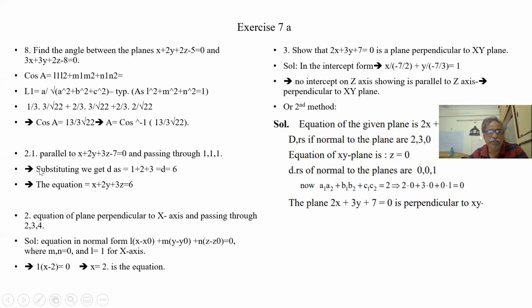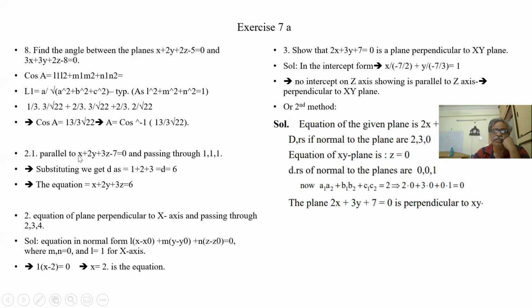Let us see this. Equation of a plane parallel to this plane and passing through this. Since it is parallel to this plane, that means only D will be varying. All slopes will be the same, X, Y and Z coefficients are the same. Only D will be varying. So you substitute here, you get D as 6. So the plane is X plus 2Y plus 3Z is equal to 6. Simple.